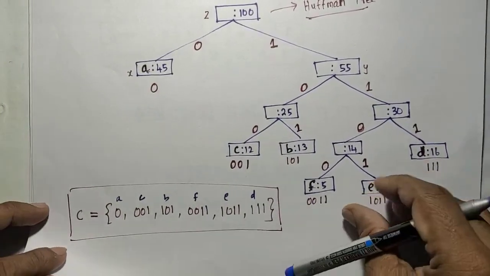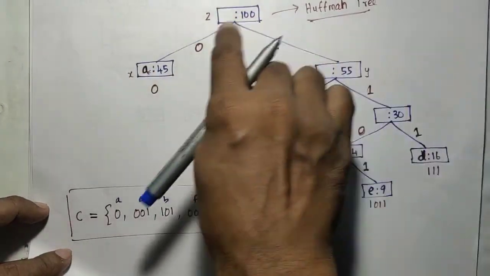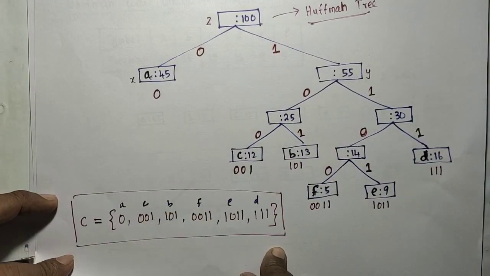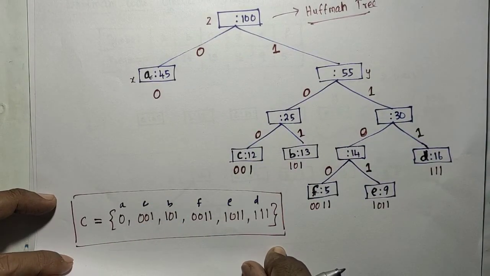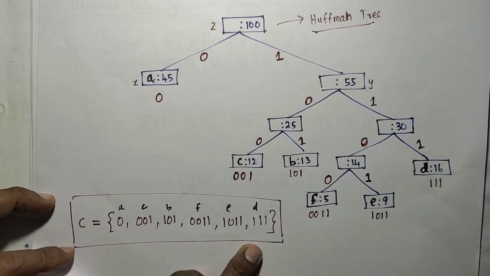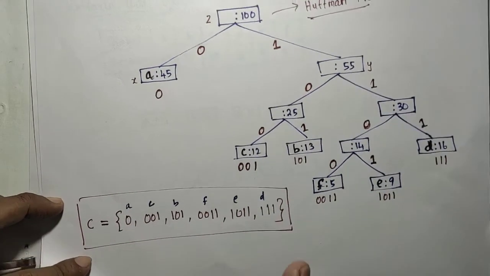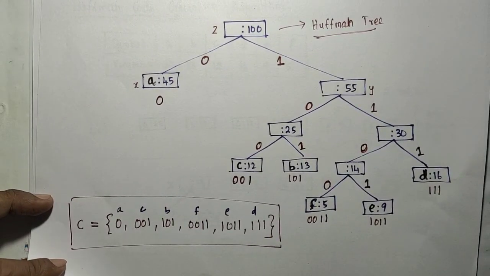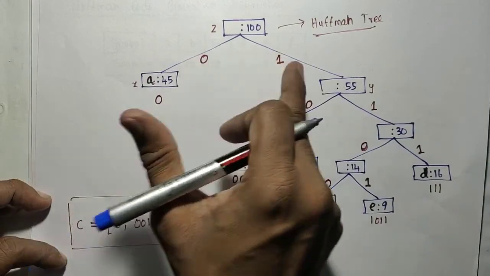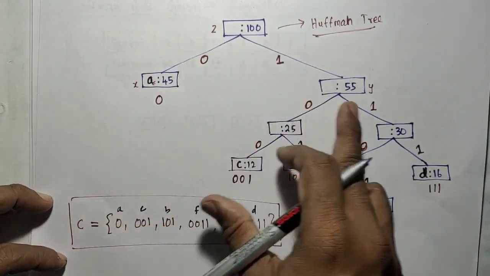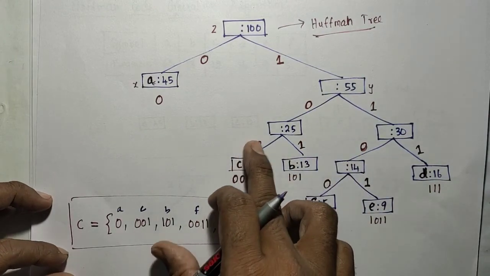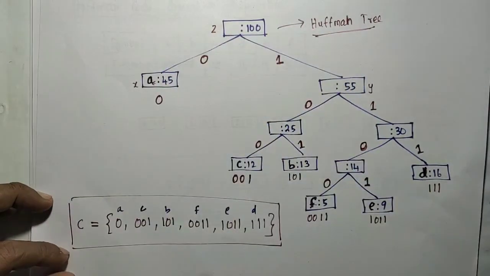Be clear that this algorithm will generate only the tree. From that tree you need to write another algorithm to generate the code. And this code is not unique. For Huffman code there is no unique answer. You can assign 1 and 0 the other way around. You can change it: this is a 1, this is a 0. This will become 0, 1, 1, and this will become 1, 0, 1.